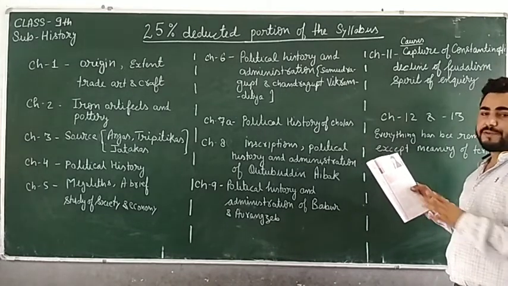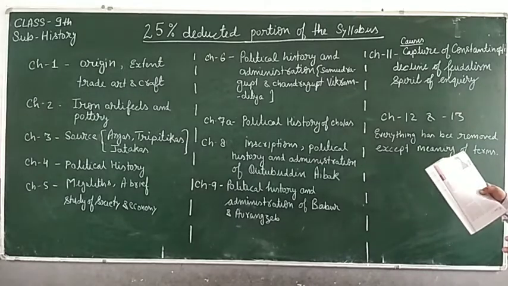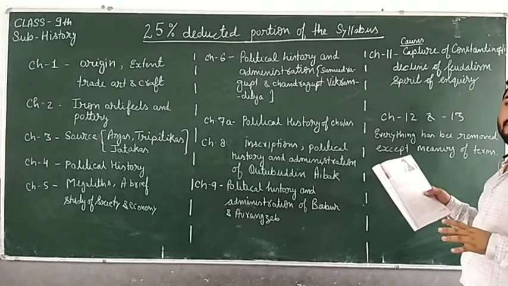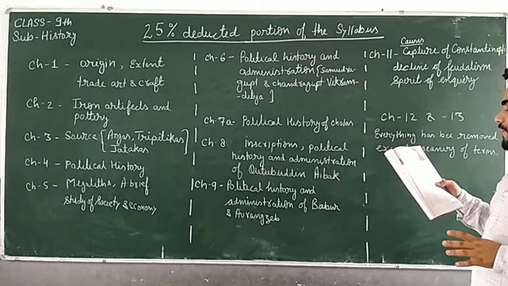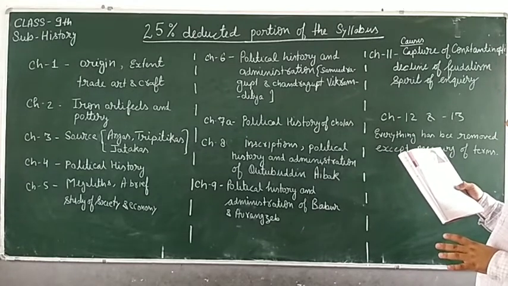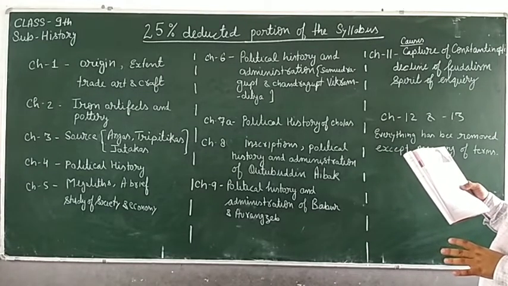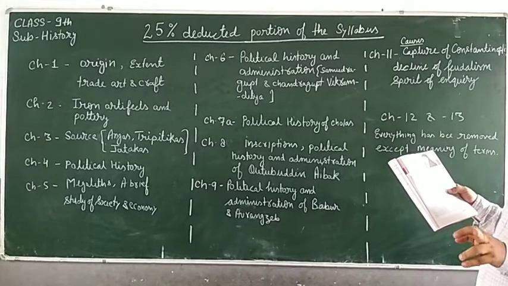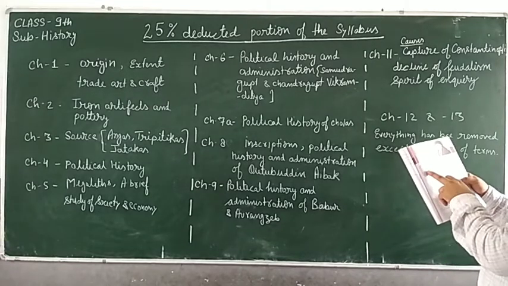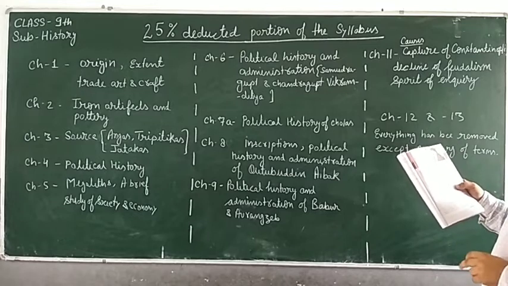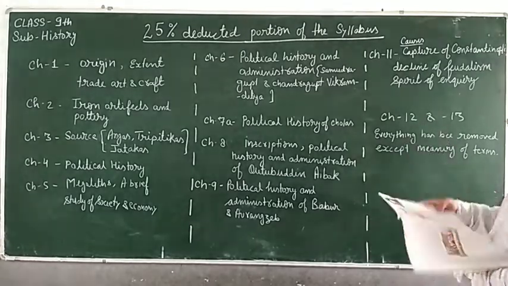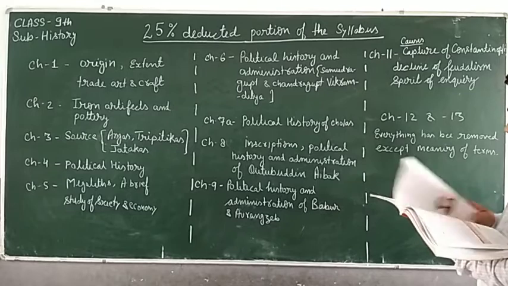But basically, you have to focus on the meanings of reformation and counter reformation. The rest of the entire chapter has been removed.